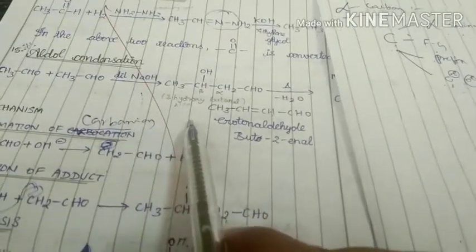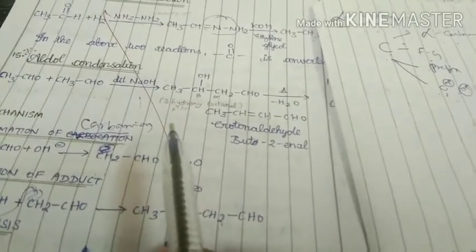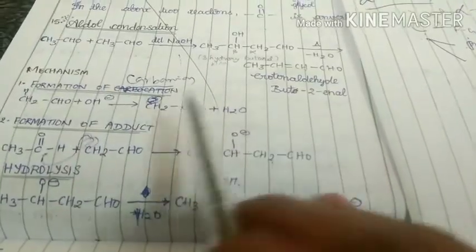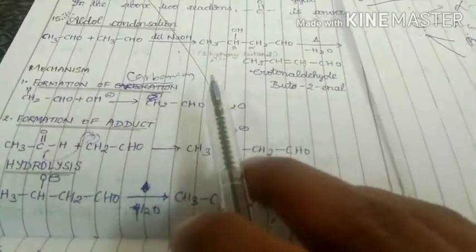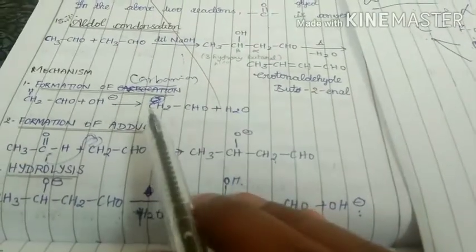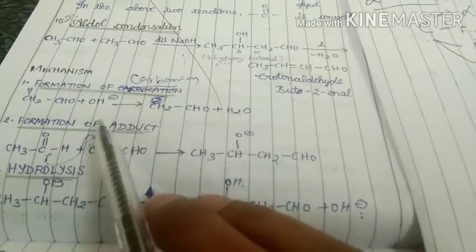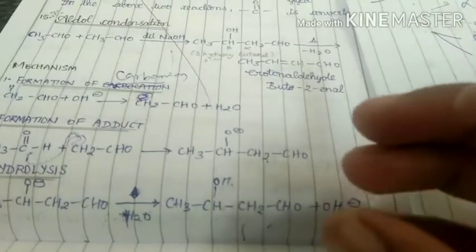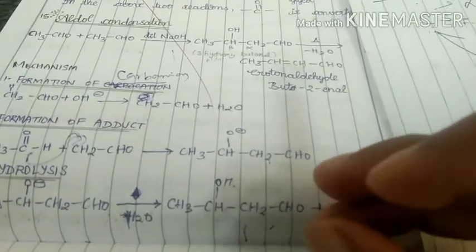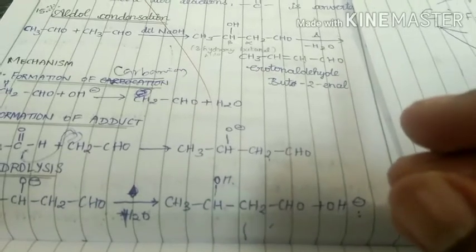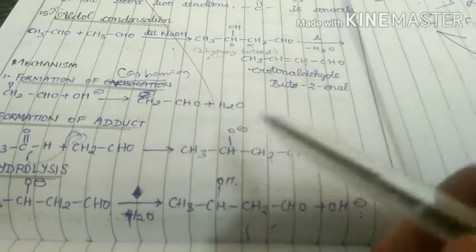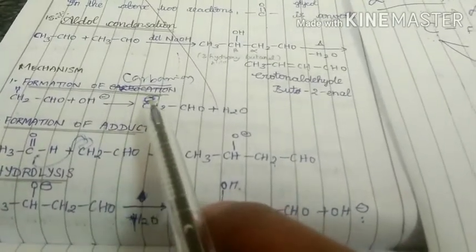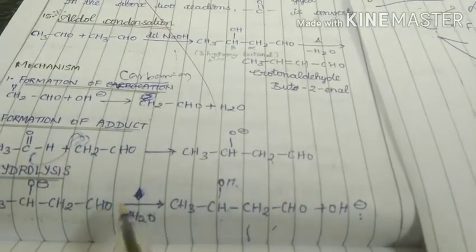For this reaction, one mechanism is there. I will discuss the mechanism now. Mechanism means how products are formed from reactants. In that mechanism, three steps are there. First step is formation of carbanion. What is the meaning of carbanion? If a carbon possesses negative charge in a molecule or species, then that species is considered as carbanion. That means in the first step of the mechanism, carbanion is formed.